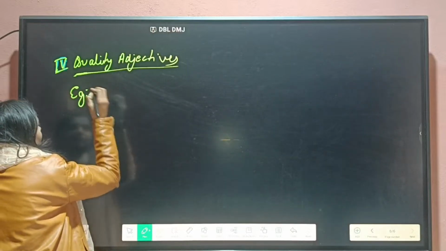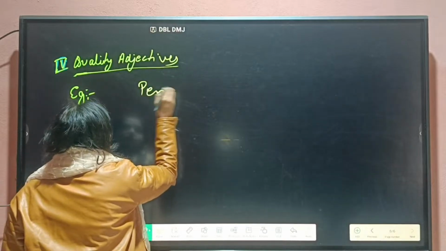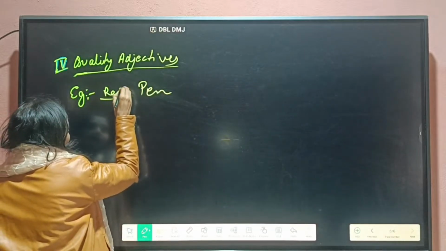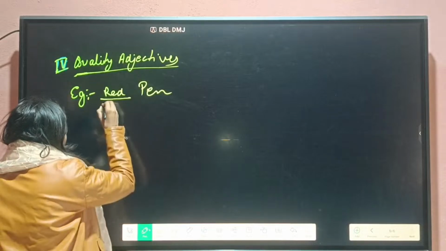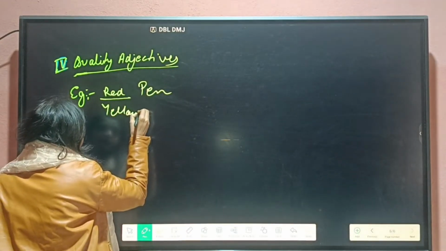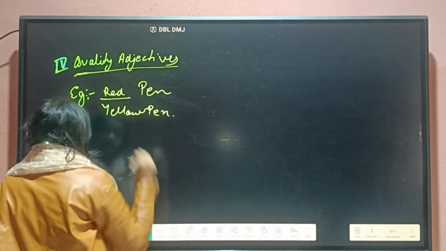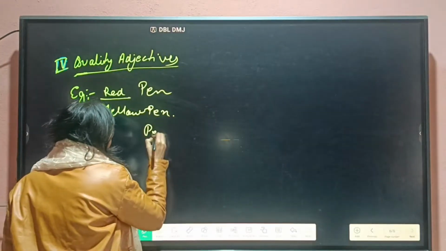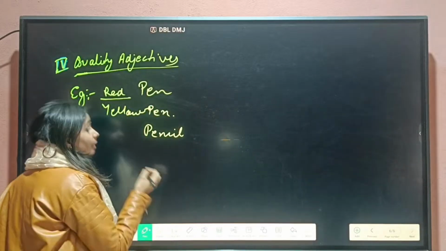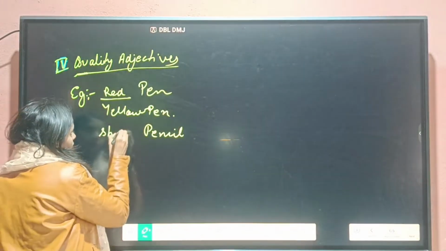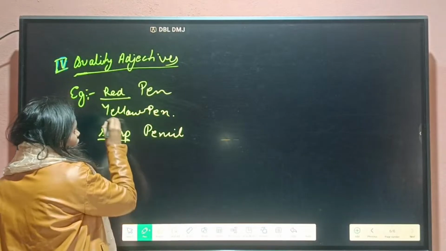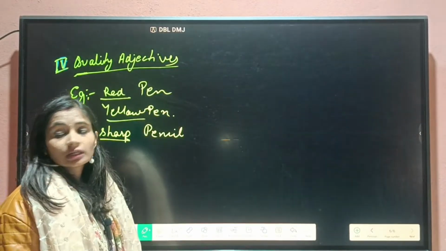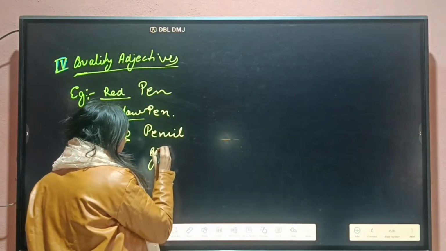We may take the example of a pen. How is the pen? The pen is red, green, yellow, or you can also write "yellow pen." Then another example, the pencil. How is the pencil? The pencil is sharp.